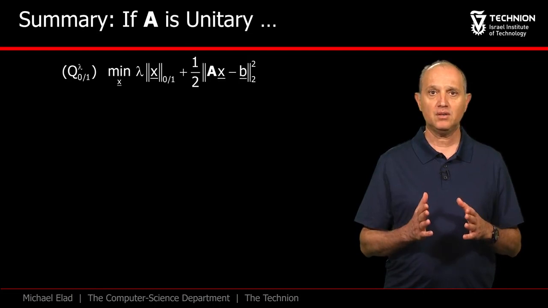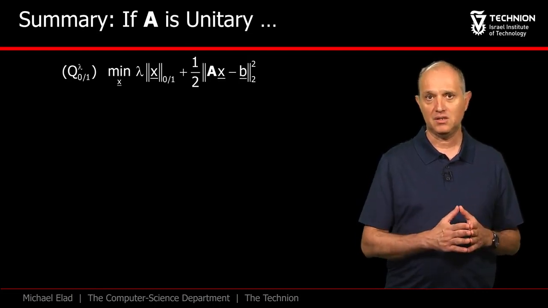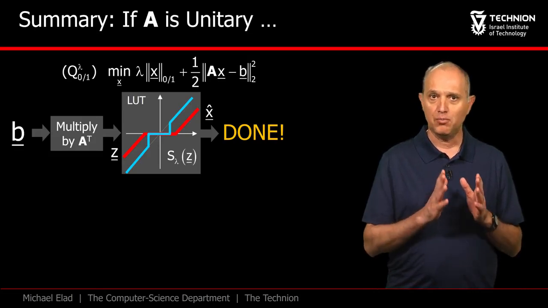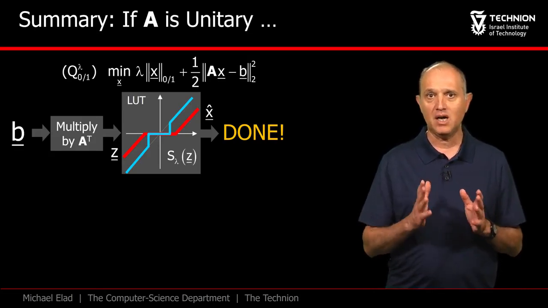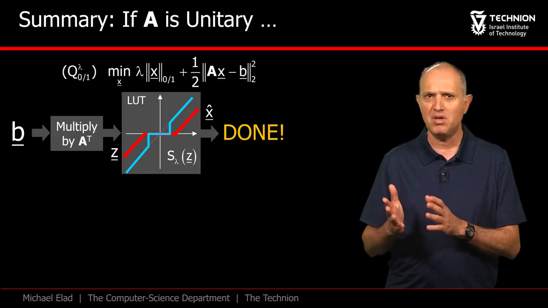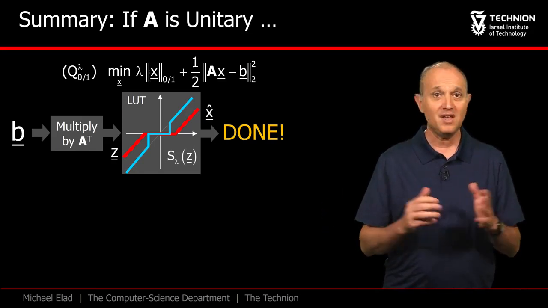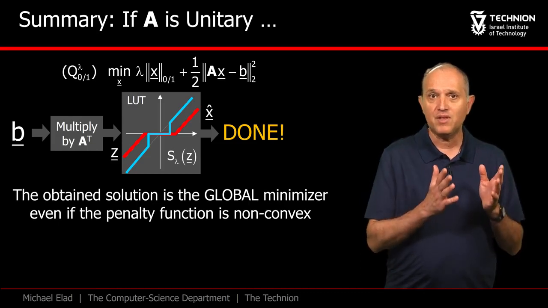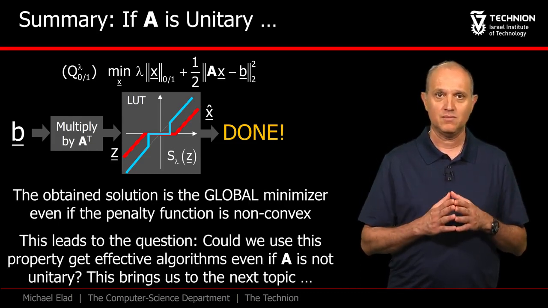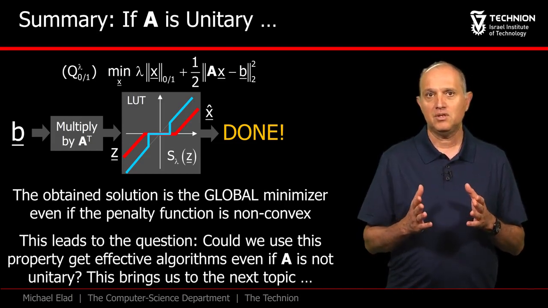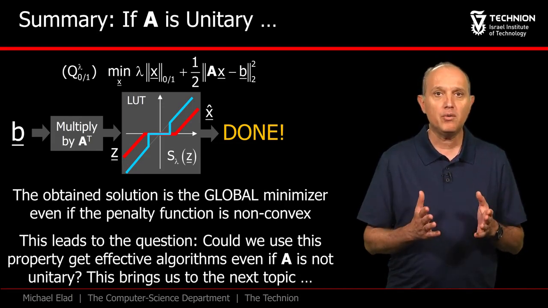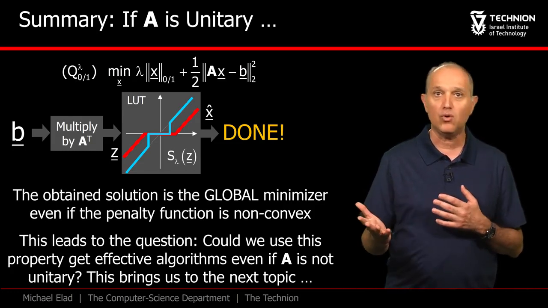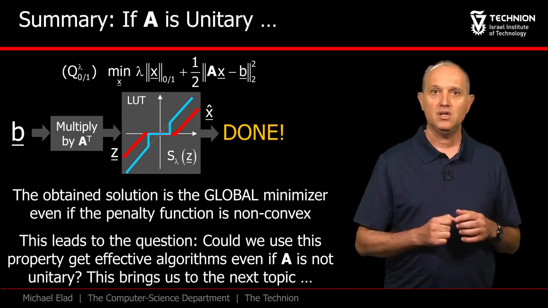We summarize this part that dealt with the unitary case. All the solutions we have developed share the same form in which we compute A transpose B and pass the outcome through a thresholding operation, be it soft or hard. And that's it. This way, we get the best possible solution, even if the problem was non-convex. This elegant solution is a source of envy. Could we borrow it for handling the more general case in which A is no longer unitary nor square? This is our next topic.